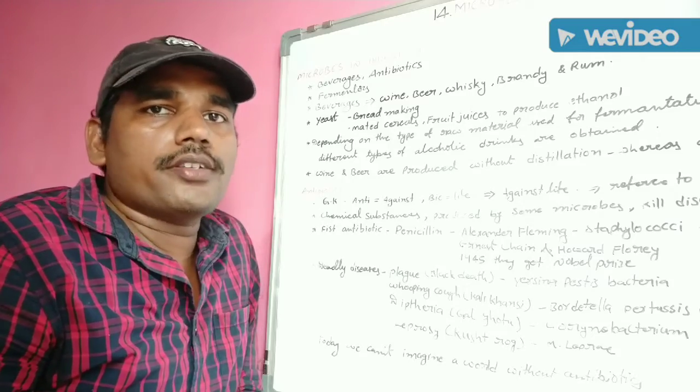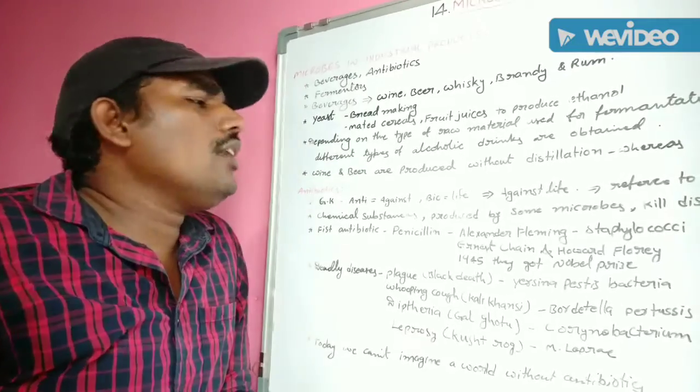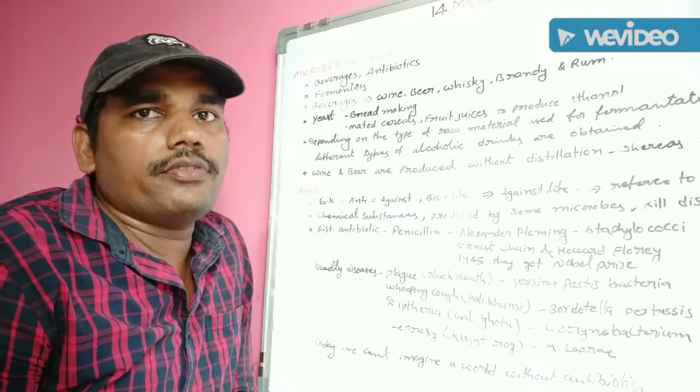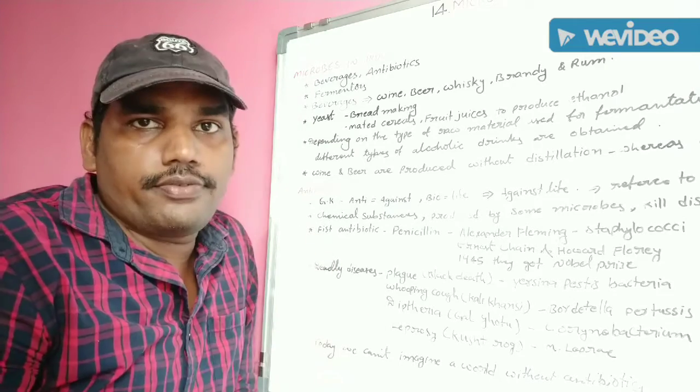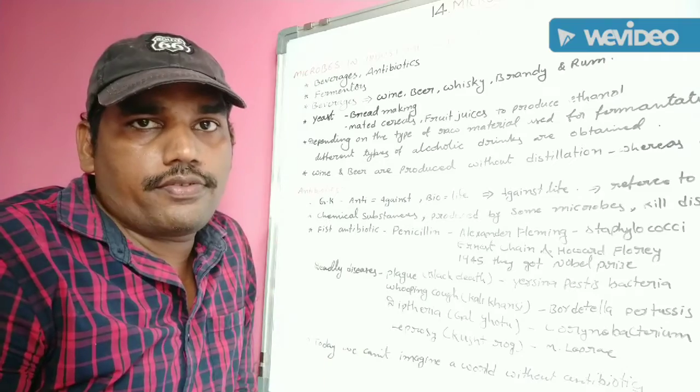Microbial industrial products also include antibiotics. In the Greek language, anti means against and bio means life, so antibiotics means against life.